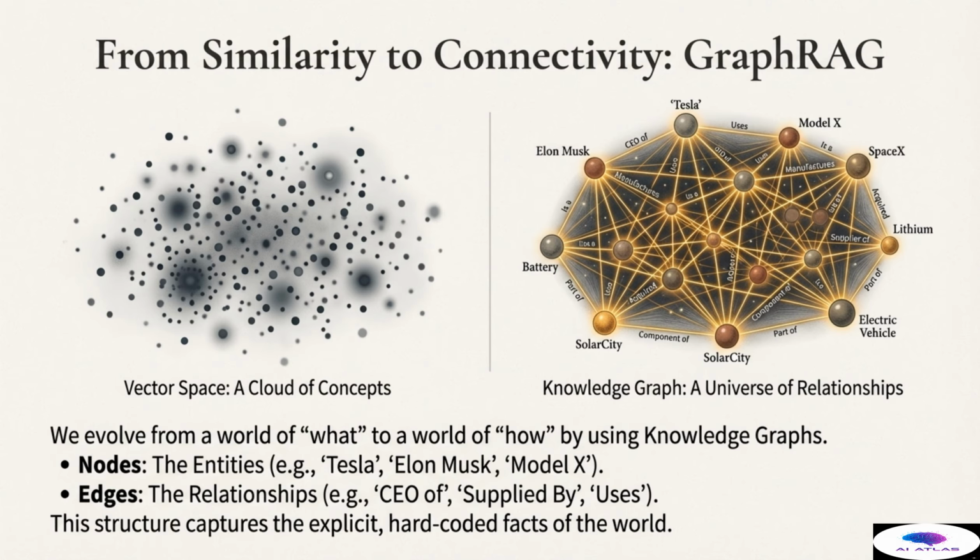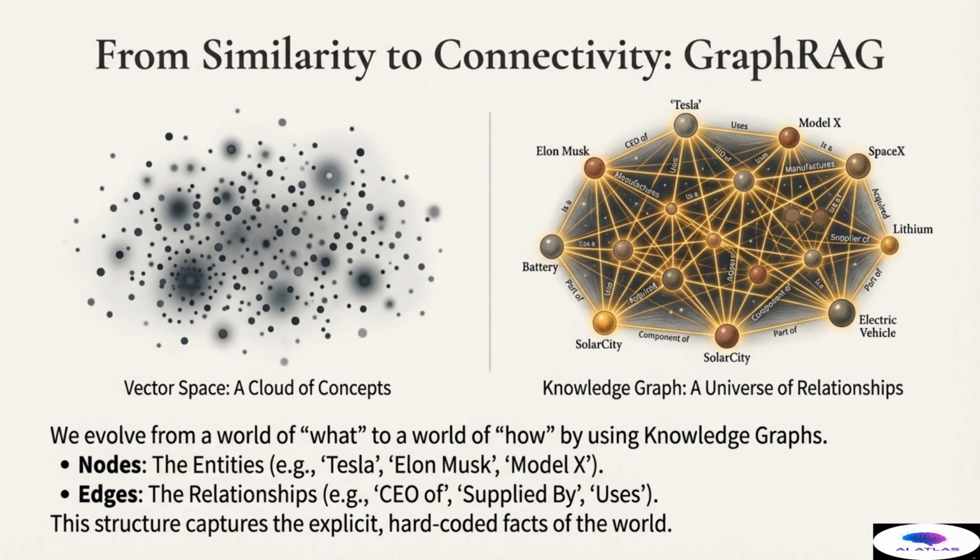To formally address this missing link and solve the connectivity problem, we must fundamentally evolve our architecture from similarity to connectivity by implementing GraphRAG. This represents a paradigm shift where we transition from a world of what to a world of how. We move away from the vector space, which is best described as a cloud of concepts, to the knowledge graph, which is a structured universe of relationships. In vector space, concepts just float near each other based on co-occurrence probability. In a knowledge graph, we introduce explicit hard-coded structure built on two precise components, nodes and edges.